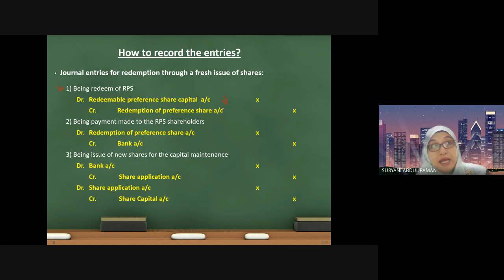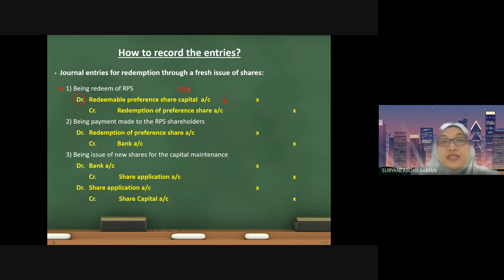Because in the first place, when you issue shares, the shares will be credited. Credit in shares shows there is an increase in the share. But now you are going to debit the share capital account because you want to redeem the share. So once you redeem, the share is no longer in the company because you already repay the shareholders, right? So debit redeemable preference share capital. You can use the acronym RPSC.